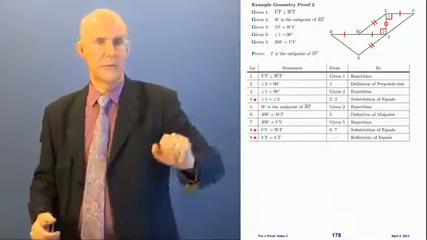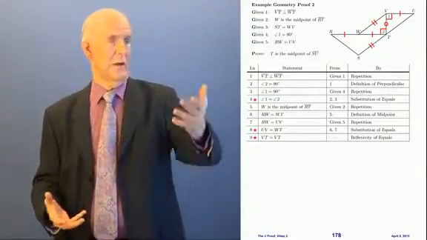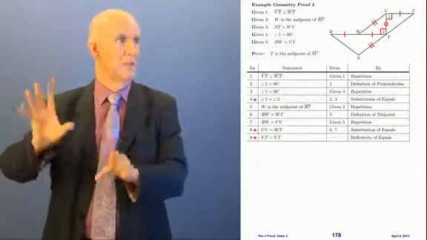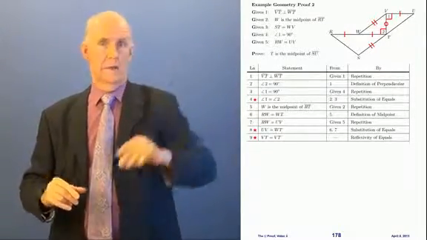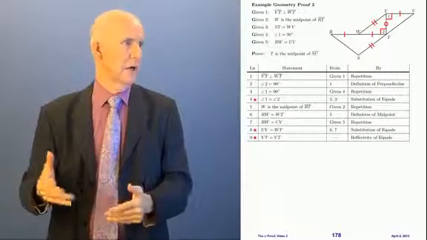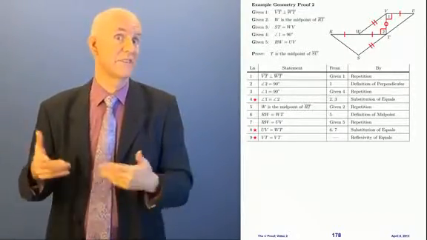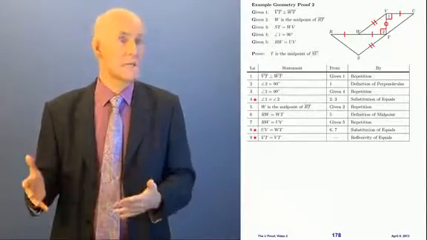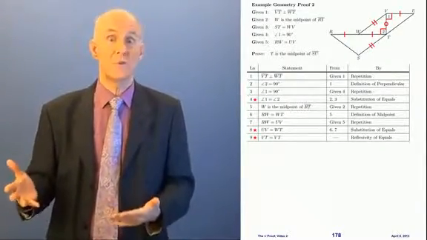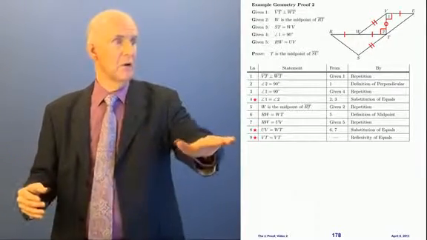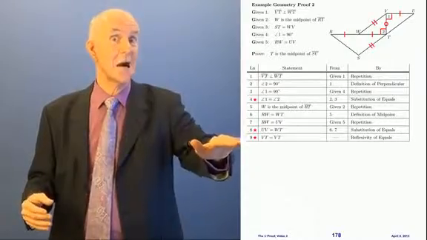Now let me point something out here. This reflexivity of equals could be used to do anything. I mean, look at RS. RS is hanging out there over on the side, at the bottom left. RS is not in either one of those 2 triangles. I could say RS equals RS by reflexivity of equals. It absolutely does. The problem is, it wouldn't be a star. It would be a waste. It would be useless. We needed a star here. So the reflexivity of equals is useful to get stars.